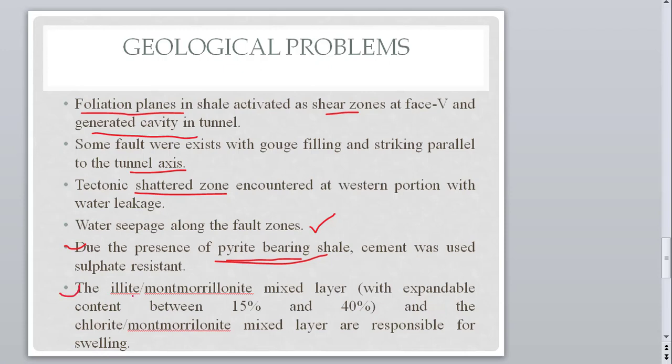Another mineralogical issue is that the shale is comprised of illite and montmorillonite, with expandable content between 15 to 40%. This illite and montmorillonite was swelling in nature, and due to this swelling we got cracks in the lining. So we have to treat this clay content for this project also. The mineralogy as well as the structural geology is very important to investigate in any tunneling project all over the world. So the investigation should be done in a good manner.